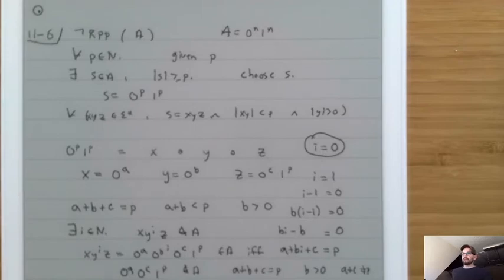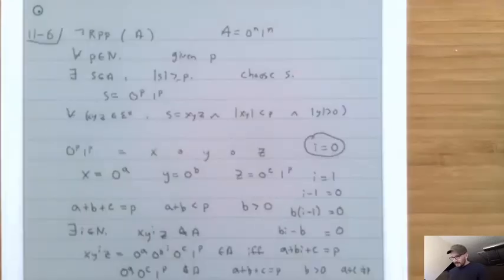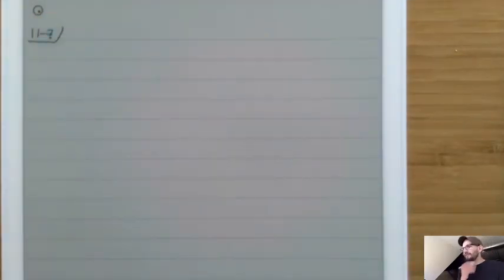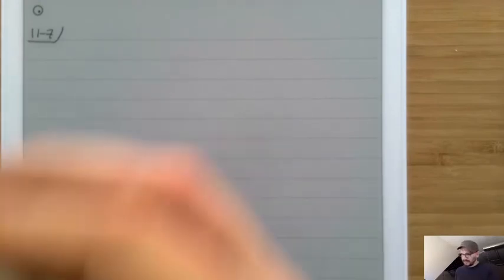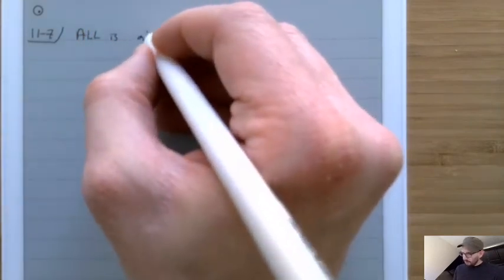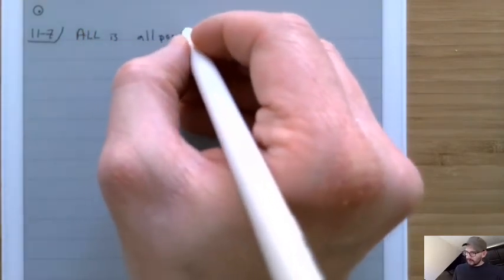This is actually a really crazy idea. The reason that this idea is so crazy is because something that we never really spent too much time talking about in the past is that ALL is all possible computations.